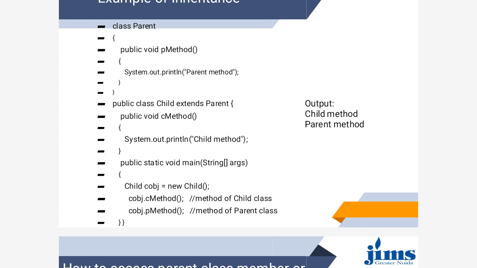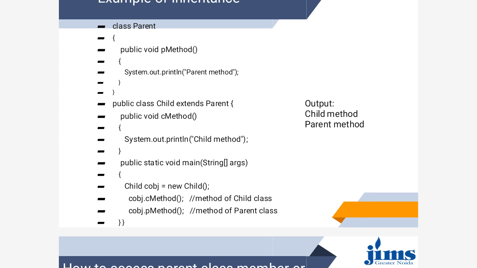Here it is a basic constructor without any parameter. So once this line executes, the C object will be created. So C object dot C method calls the method of the child class.